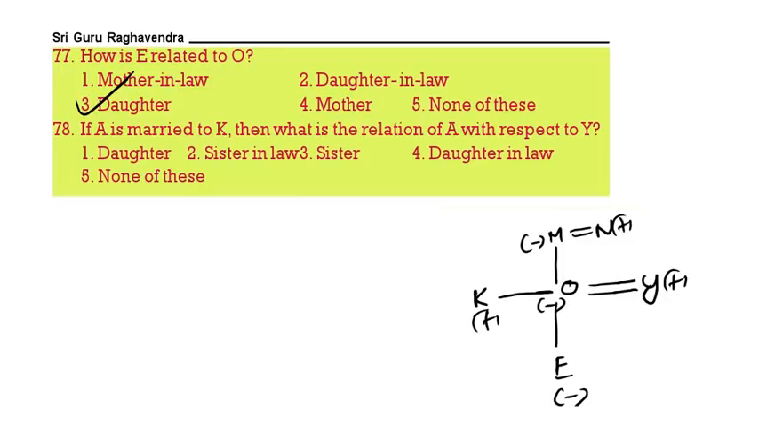If A is married to K, for this question, A will be married to K. Then what is the relation of A with respect to Y? A is the sister-in-law. 2 is the correct answer.